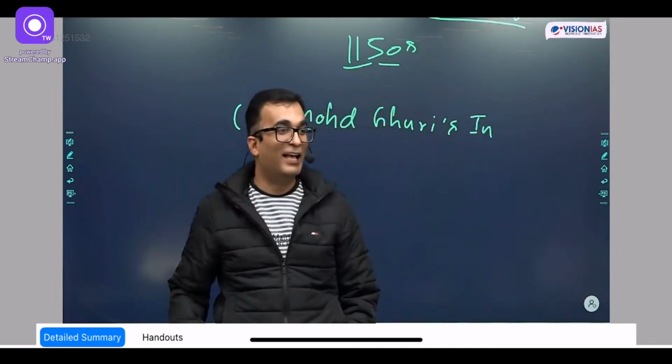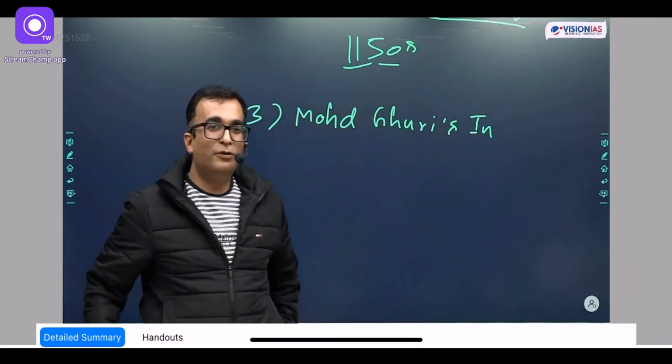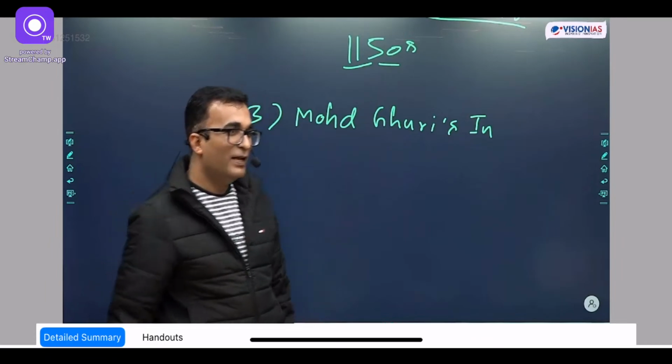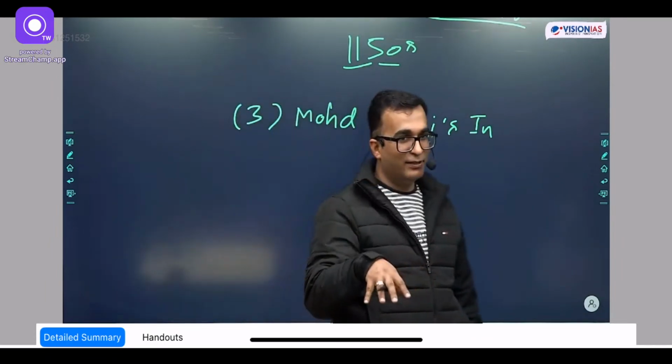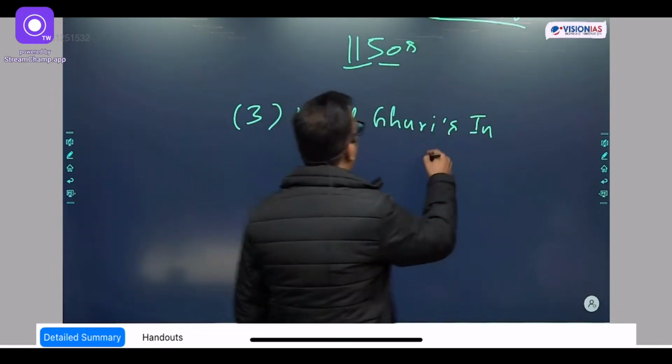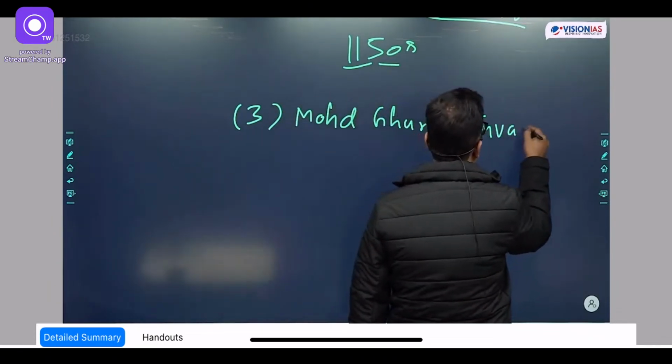Ghazni is believed to be a place on the borders of Iran and Afghanistan. And Ghurid is specifically in this area, Afghanistan only. Then, Muhammad Ghuri's invasion.